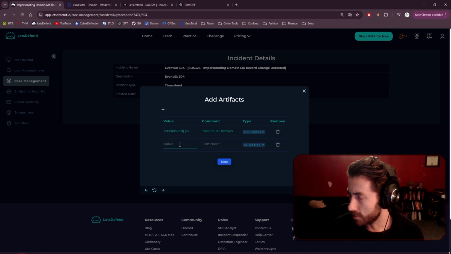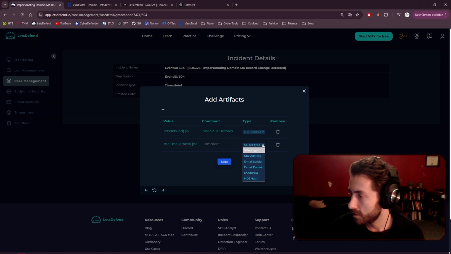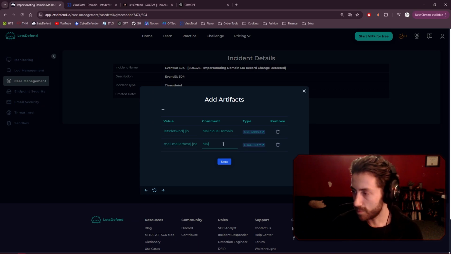We will add another artifact for the mail server. This was mail.mailerhost.net, and that is going to be the email domain, the malicious email server.